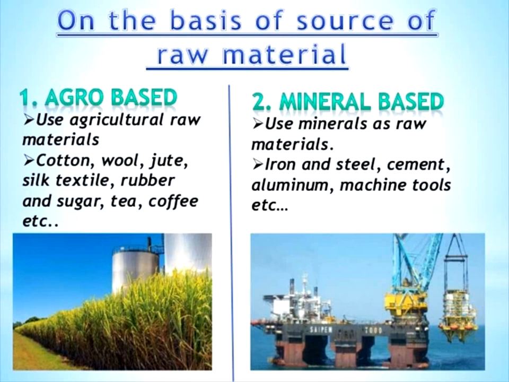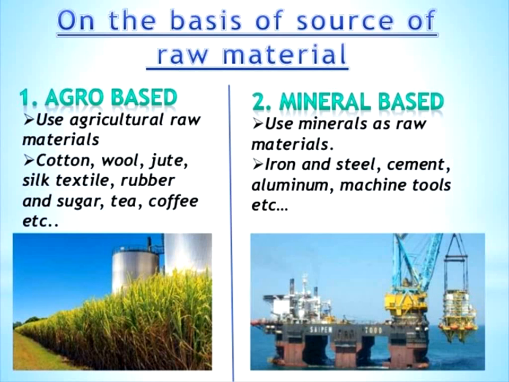Examples are cotton, wool, jute, silk, rubber, sugar, tea, coffee, etc. These need agriculture development and agriculture technology. When the raw material comes from agricultural products, we call it an agro-based industry.